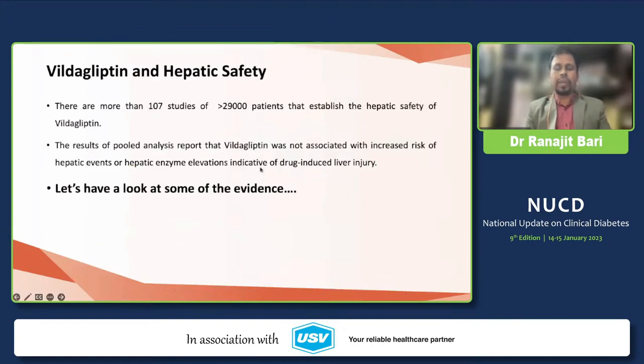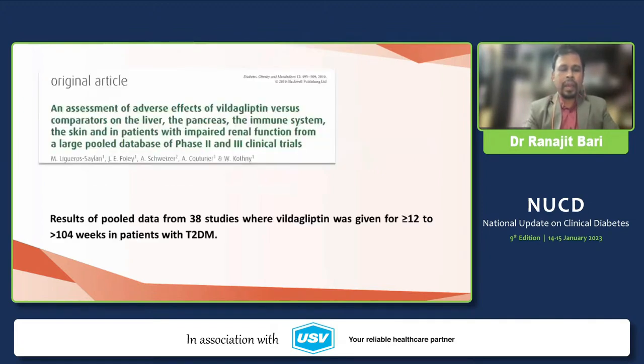Regarding hepatic safety, some anecdotal reports say Vildagliptin leads to hepatic impairment and liver enzyme defects. But almost 107 studies have been conducted, and it has been shown that it does not lead to hepatic enzyme elevation or liver injury.